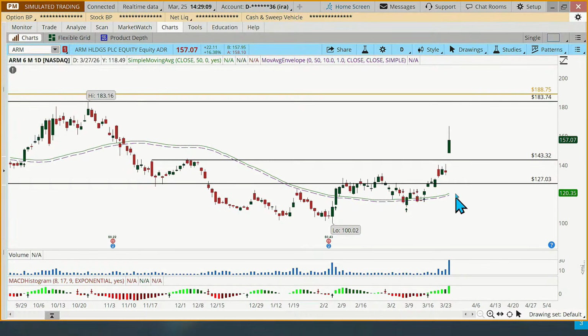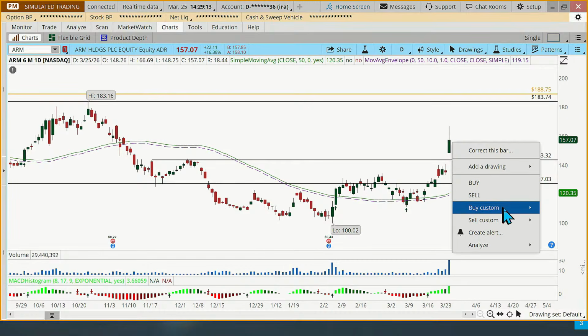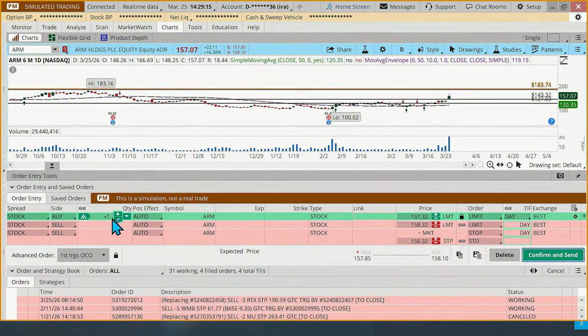So I'm going to go ahead and right click, buy custom with OCO bracket. We said we could do 6 shares. So we're going to go 3, we're going to buy half at the current close. Okay. We're going to put the limit order there at the closing price, 157.07.